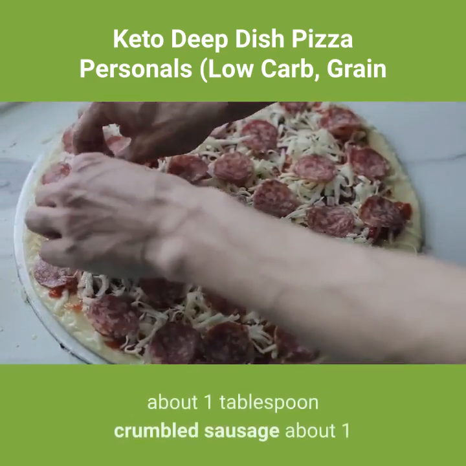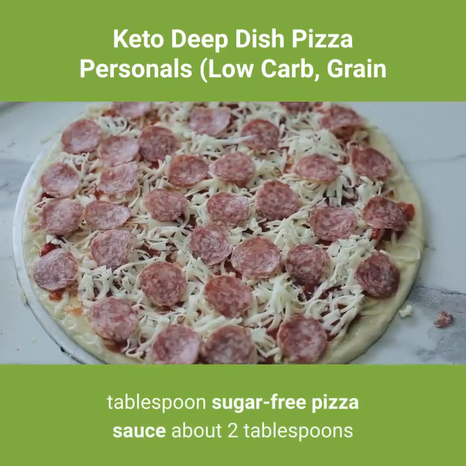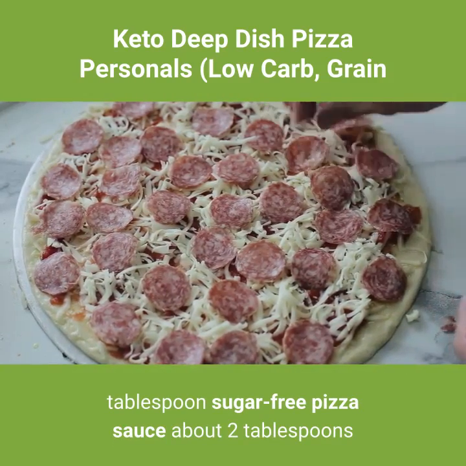crumbled bacon pieces about 1 tablespoon, crumbled sausage about 1 tablespoon, sugar-free pizza sauce about 2 tablespoons.